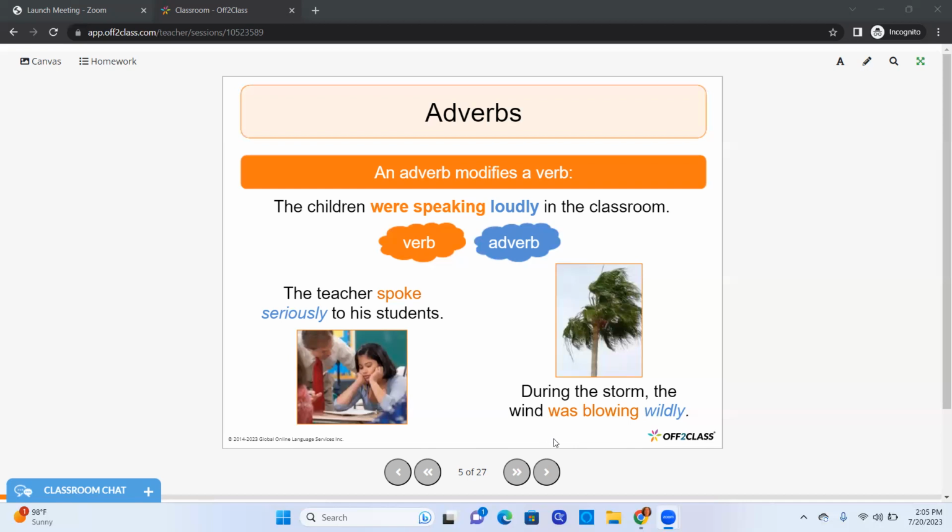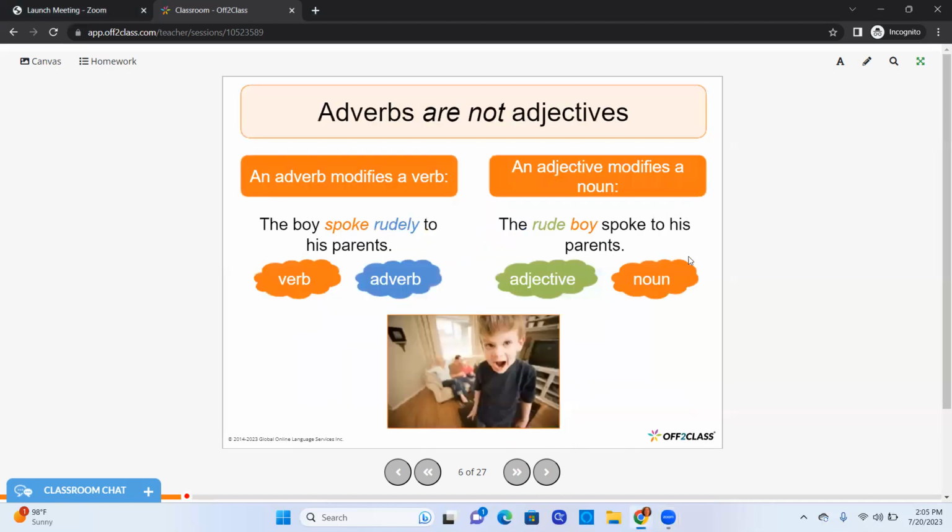So let's go on over to adjectives. So adverbs are not adjectives. I know it kind of seems that way because it seems like the adverbs are describing the verbs, but they're not. Because remember, an adverb is working with a verb. An adjective is not working with a verb. Why is that? Because it's modifying a noun, it's describing that noun, it's enhancing it.